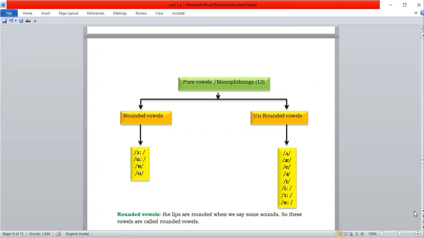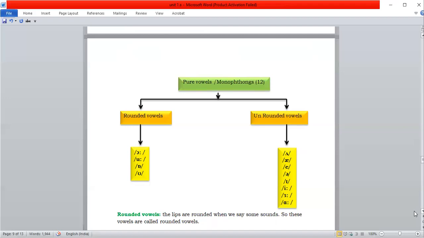so O and U. While we are producing these sounds, if you observe in front of a mirror, your lips will be rounded while we are producing these sounds like O, O, U, U. So hence the lips are rounded. These vowels are called rounded vowels.